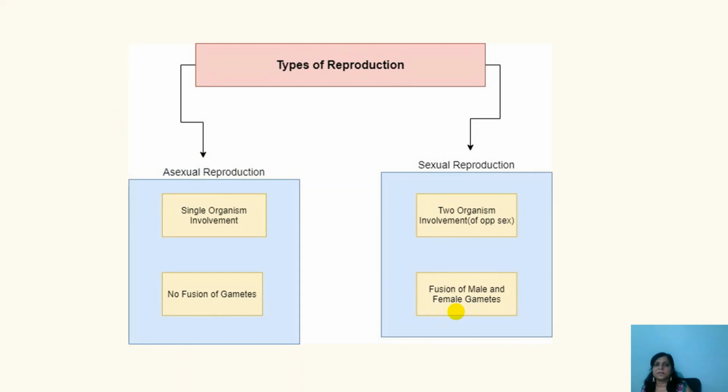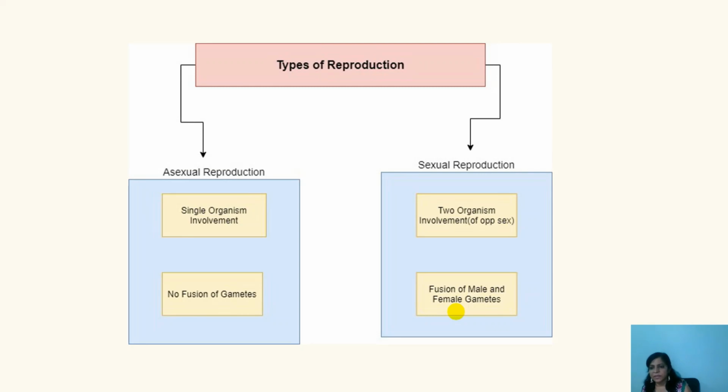So next, we'll see the difference between asexual reproduction and sexual reproduction. In asexual reproduction, only a single organism is involved and there is no fusion of the gametes. Let me repeat: asexual, that is 'no', and sexual, that is 'sexes'. No male and female partners are involved, only a single organism is involved.